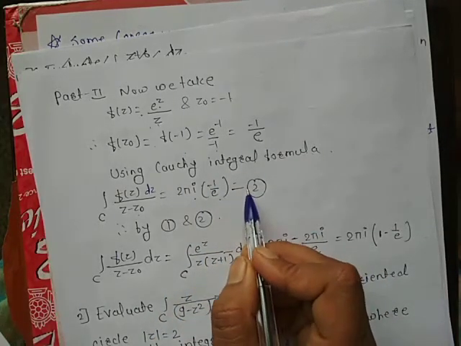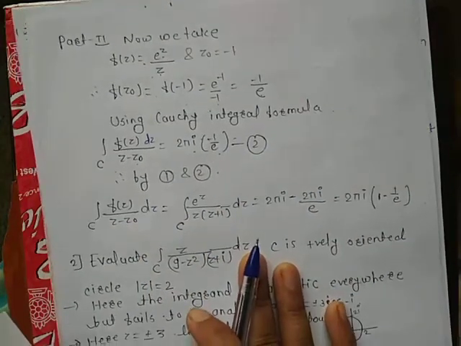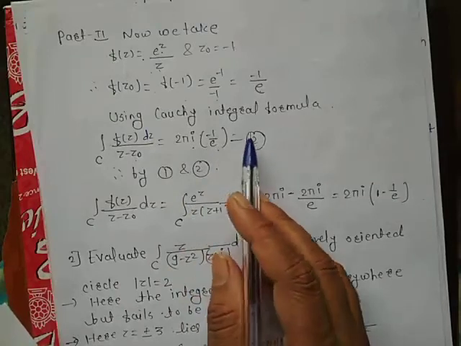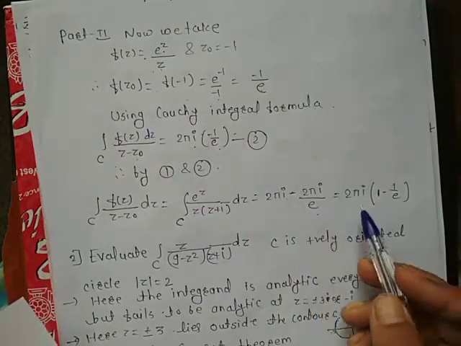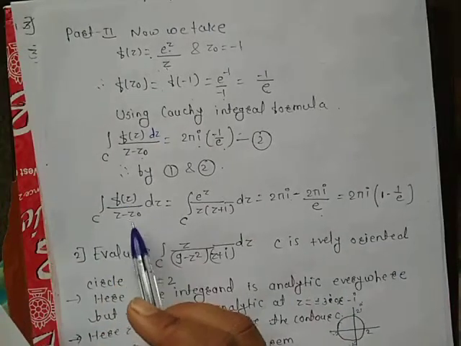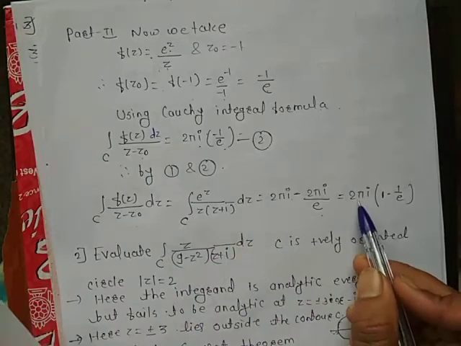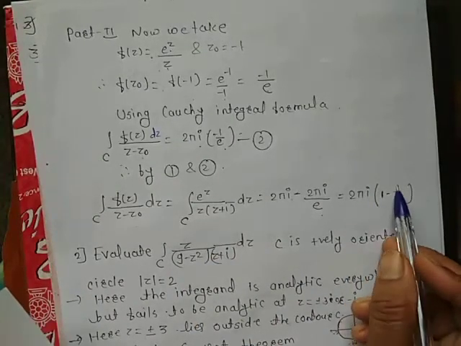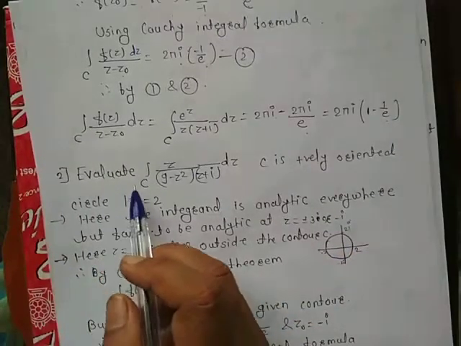Call this equation number 2. So by 1 and 2, we add the right-hand sides and get 2πi − 2πi upon e, so the integral is equal to 2πi times (1 − 1/e). Okay, let us see the next example.